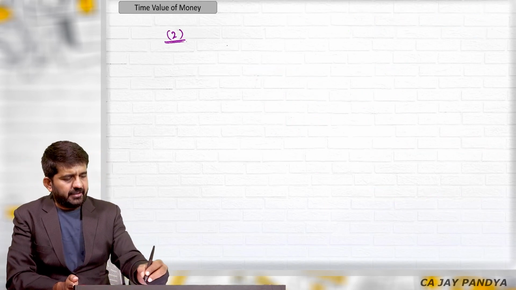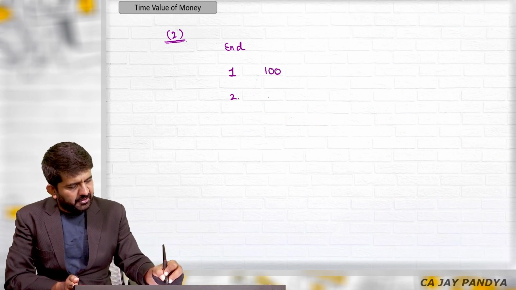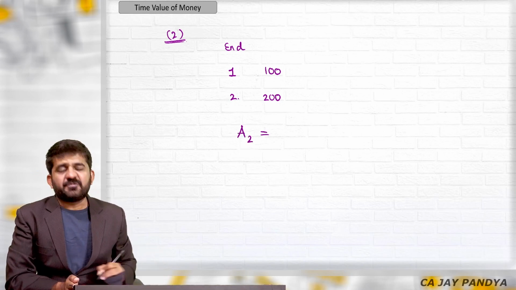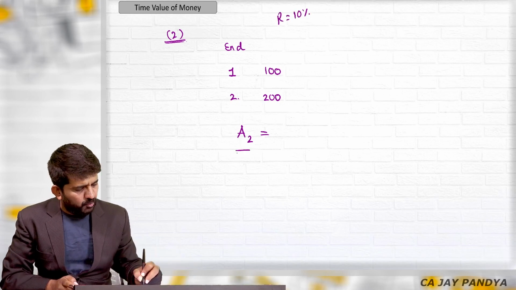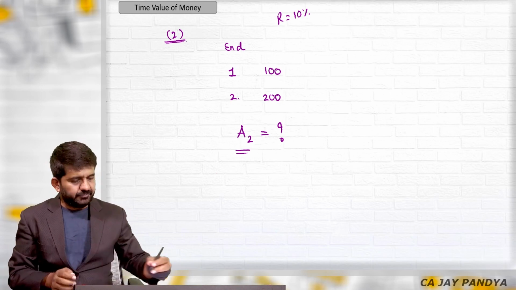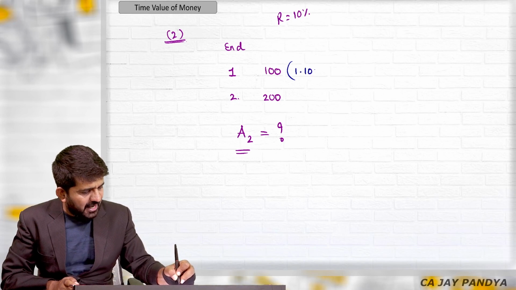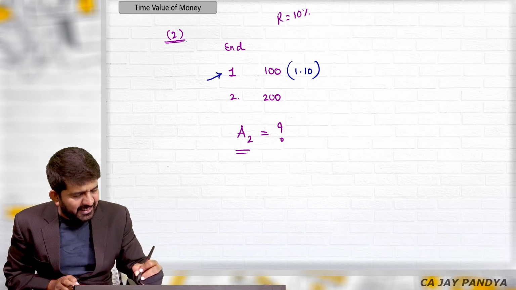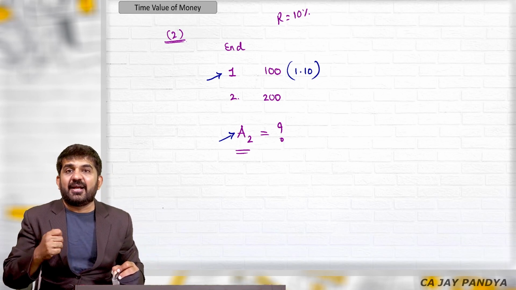Again, we are taking some second category of questions and solving them. At the end of first year and second year, I am investing 100 rupees and 200 rupees. I am going to the bank at the end of second year. The rate of interest is 10%. What will be the amount after second year? See the answer. P into 1 plus i. How many years of interest will I be getting? I am investing at the end of first year. I am withdrawing at the end of second year.